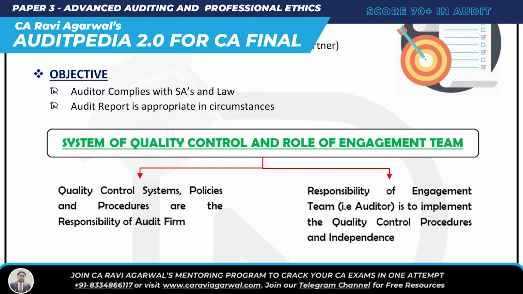Okay, so what are those two objectives of SA 220? Auditor should comply with SA and law. And second, audit report should be appropriate in circumstances. Audit report is appropriate in all circumstances.